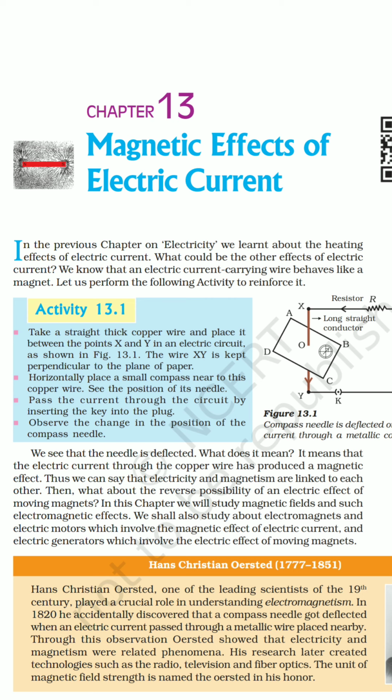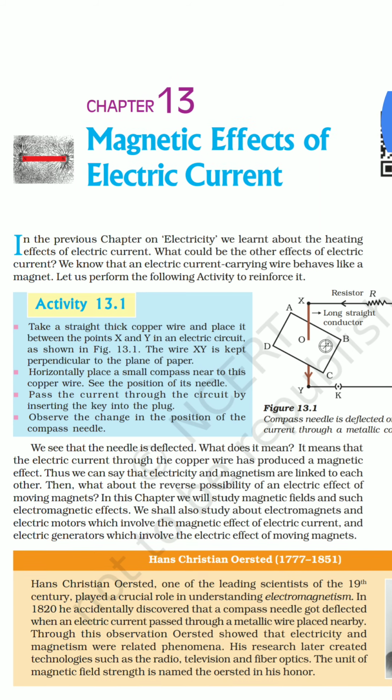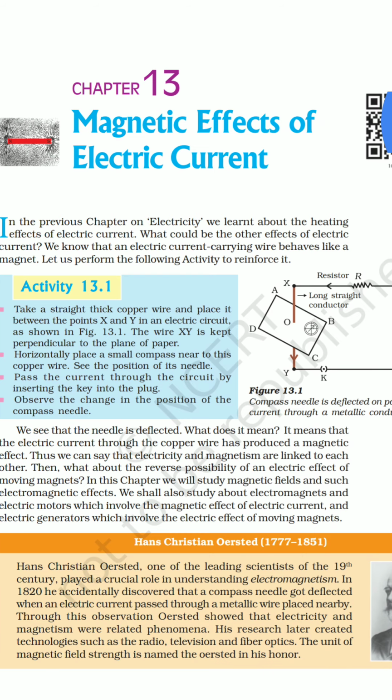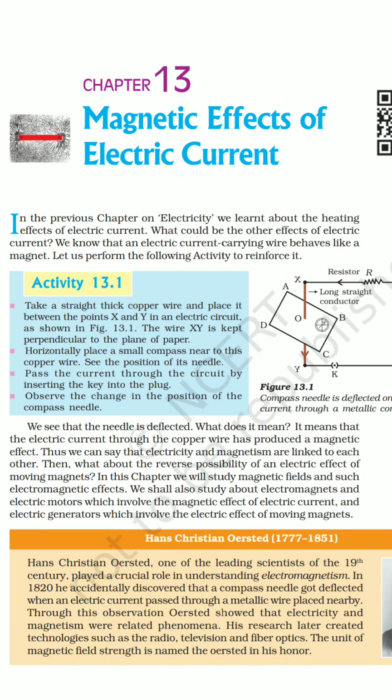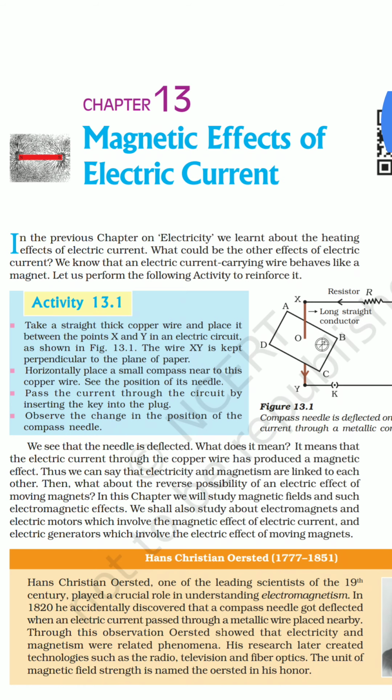Students, in lower class, you have learned about magnetism. In ancient time, there was a place named Magnesia. Certain kind of stones were found in Magnesia, which had a very special property to attract objects toward themselves. People were surprised to observe it, and because of this property, those stones, or lodestones, were given the name of magnet.